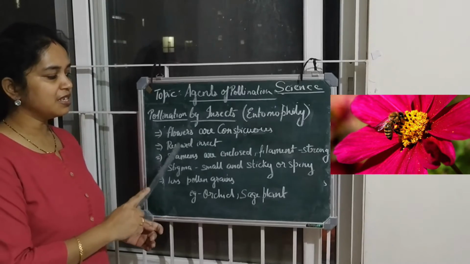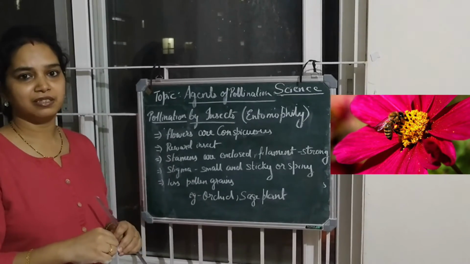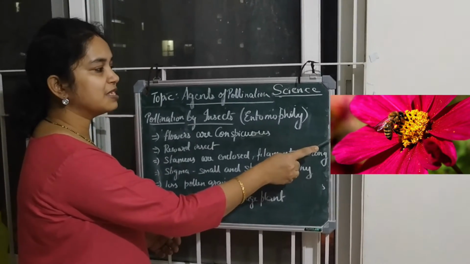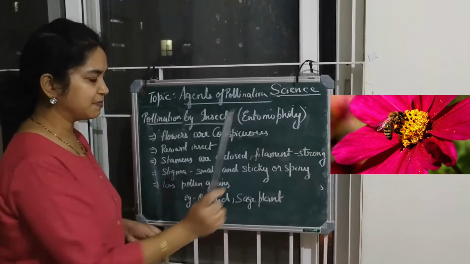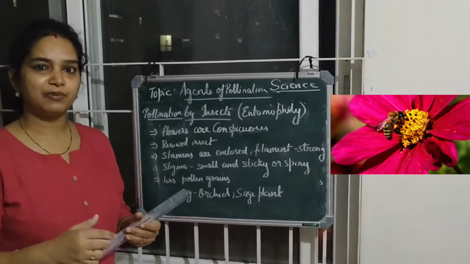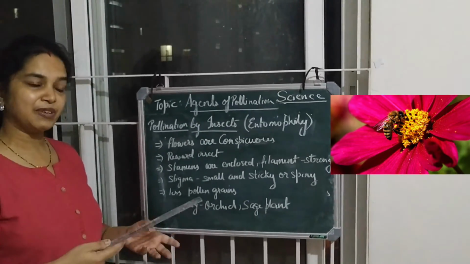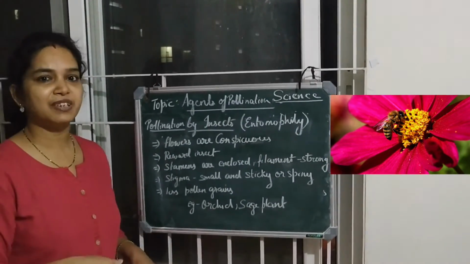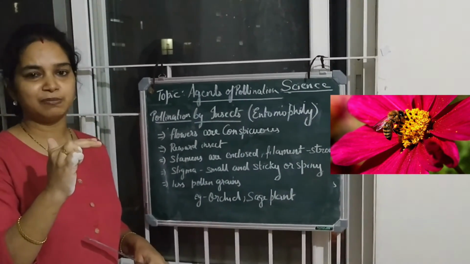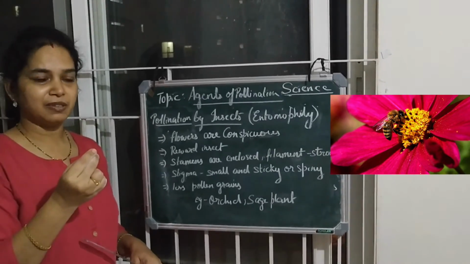The stamens here are enclosed. Enclosed means they are inside the flower. As you can see in the picture, the stamens are inside the flower and the filaments are very strong so that they can hold the body of the insect, that is, the weight of the insect. The stigma is very small and sticky.